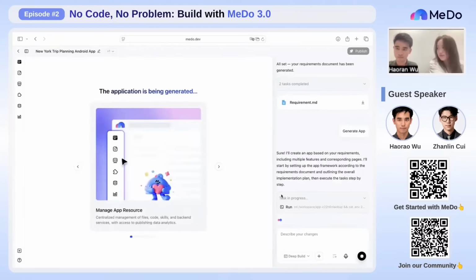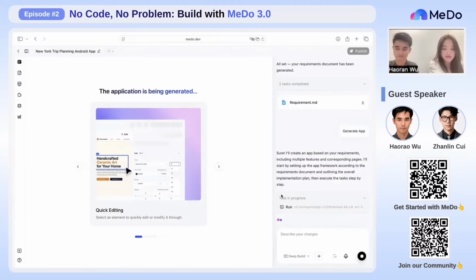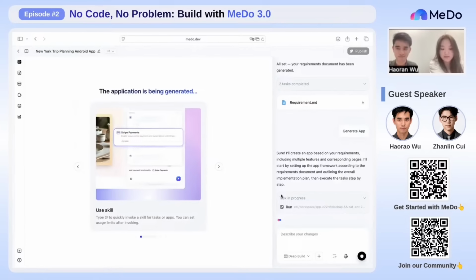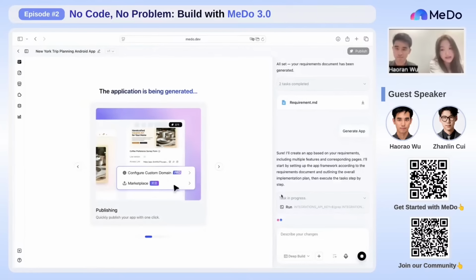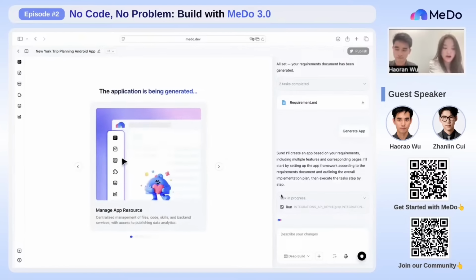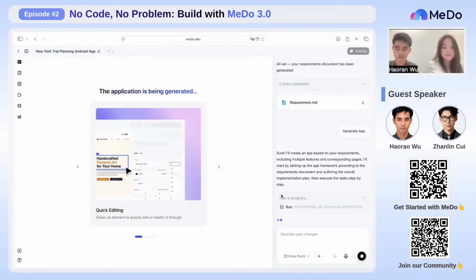So basically, it makes the user much easier to modify or iterate their product. So in short, MeDo helps lower the barriers to application development, whether you are a founder, a creator, a small business owner, or even someone with an idea but don't know any coding experience. MeDo will help to make it possible to quickly turn your idea into a functioning app.